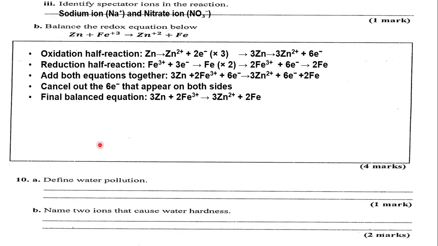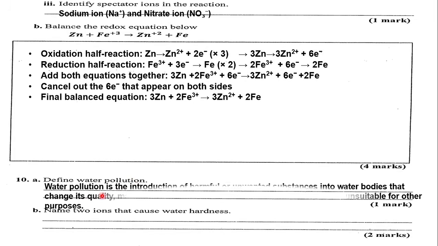Welcome learners. Question number 10. Define the term water pollution. We shall define water pollution as the introduction or addition of harmful or unwanted substances into water bodies. Water bodies refers to rivers, lakes, seas, oceans. That change its quality.